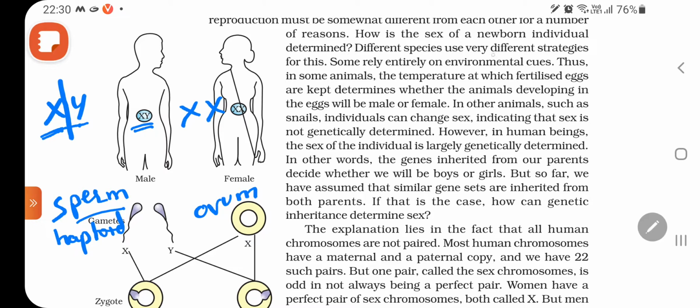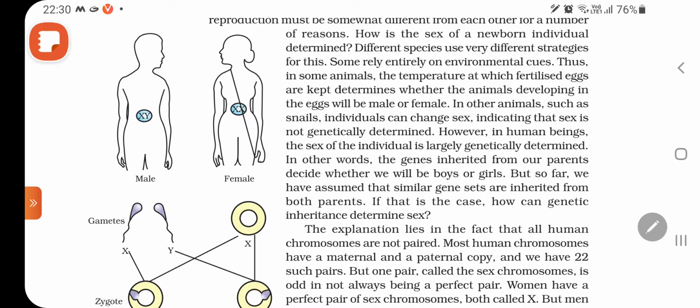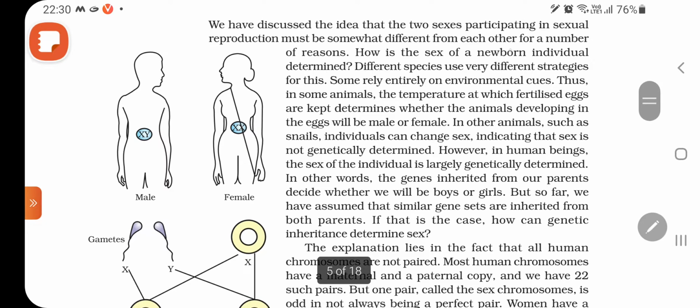So we can say that sperms are of two types. One sperm has the X chromosome and one sperm has the Y chromosome. But ovum has only one type of chromosome because females have XX chromosomes.